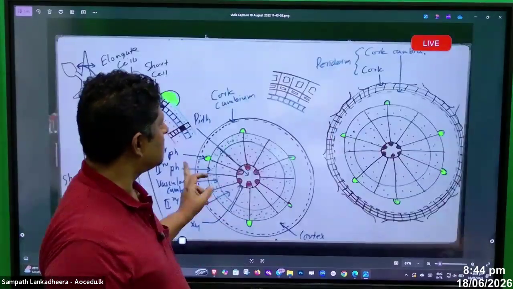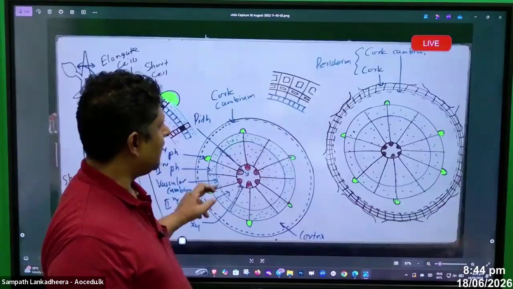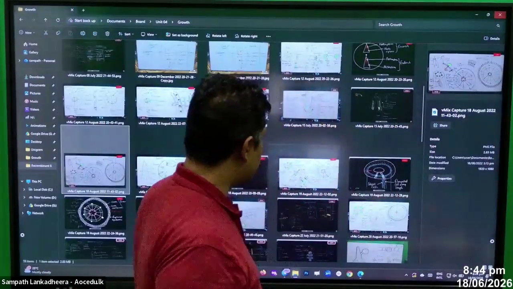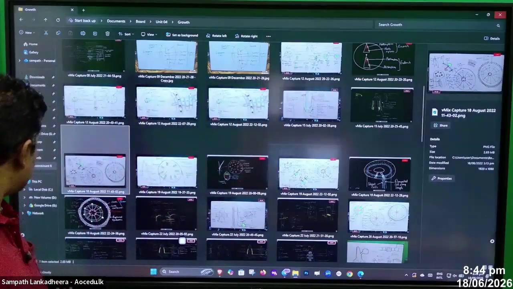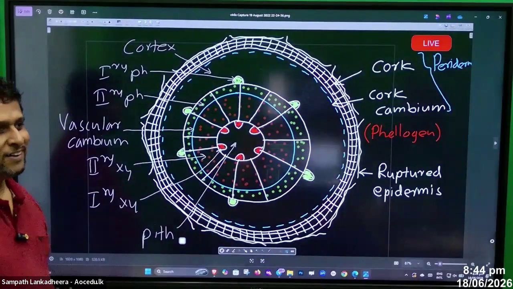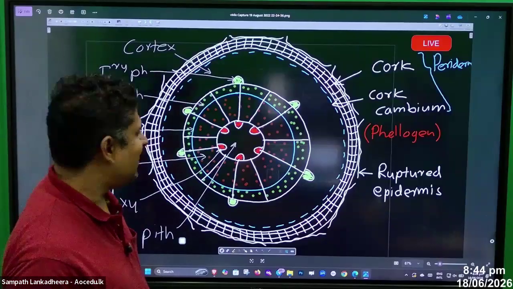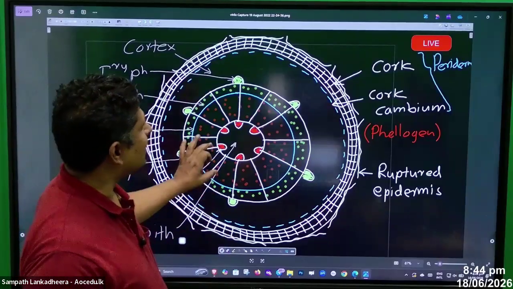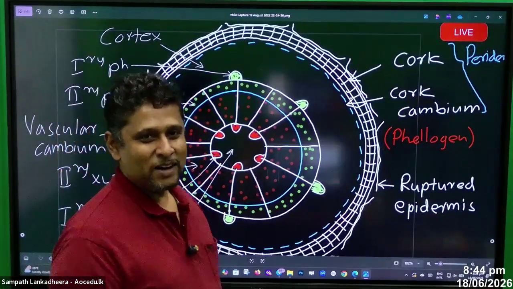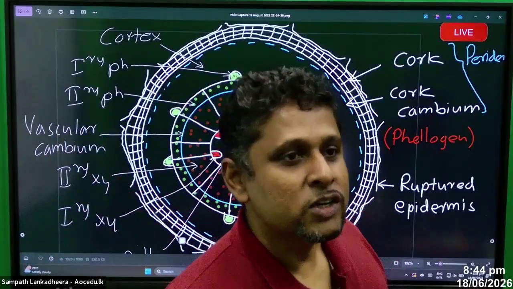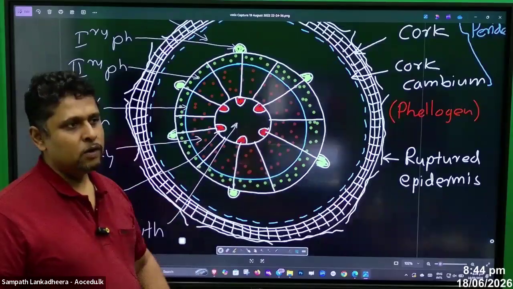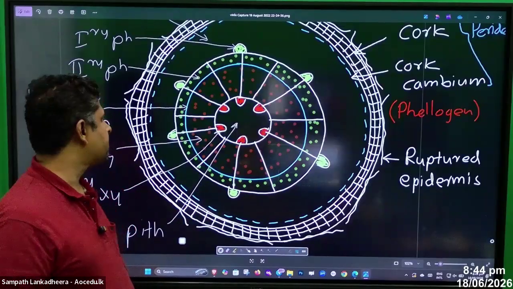And cork cambium and the cork. So we have to discuss. This is a beautiful diagram. The colors are better. I drew that on the smart board. Right? So here you can see, people, all the things clearly.